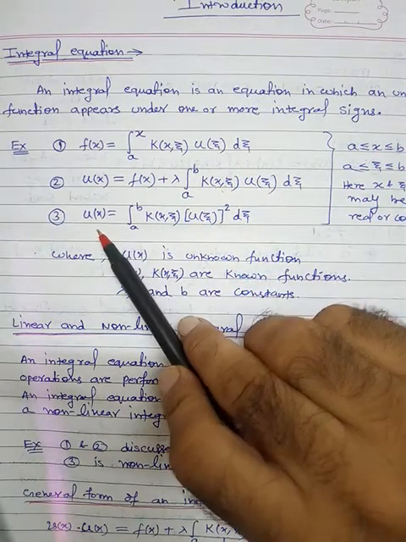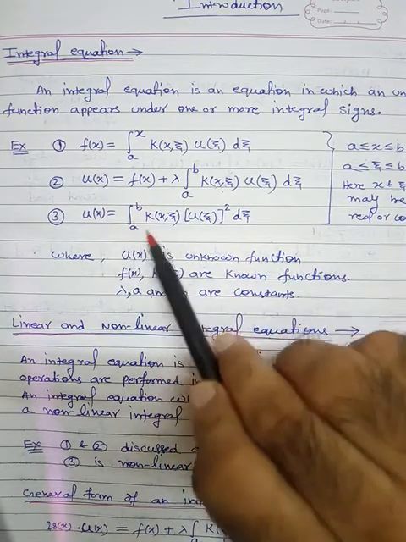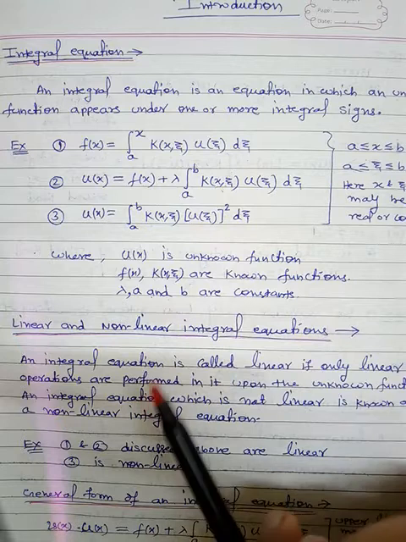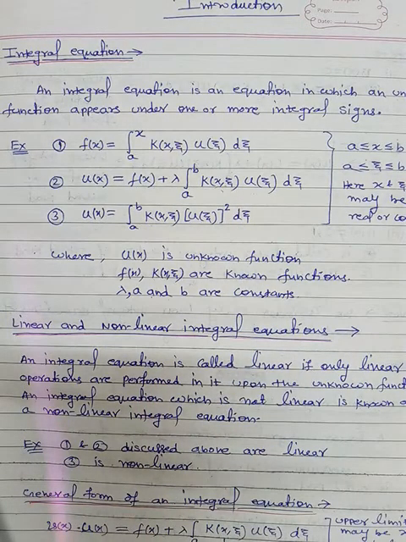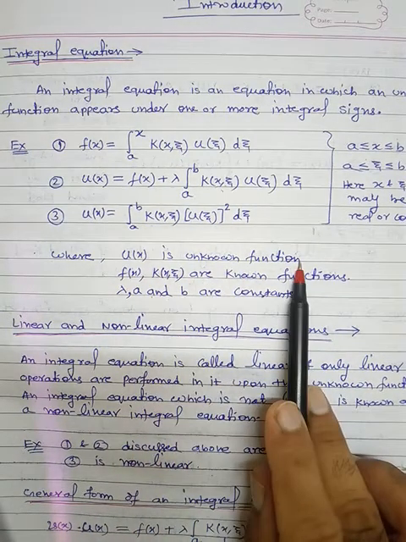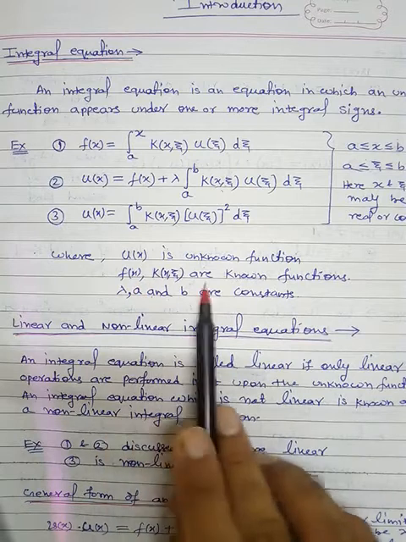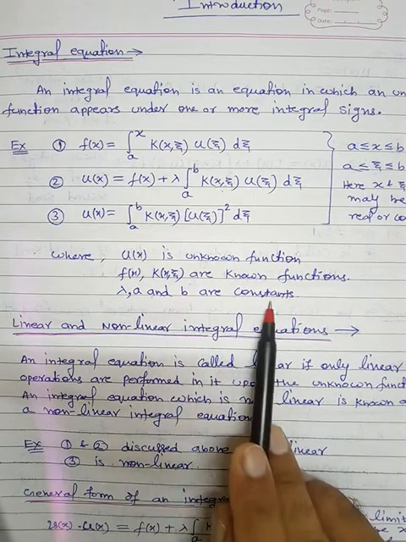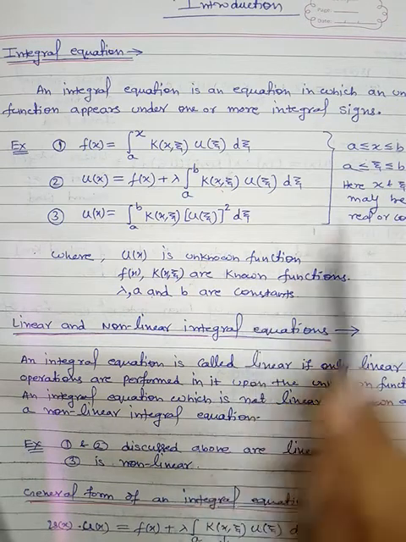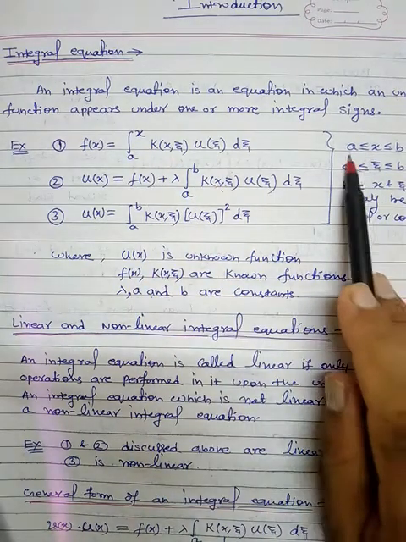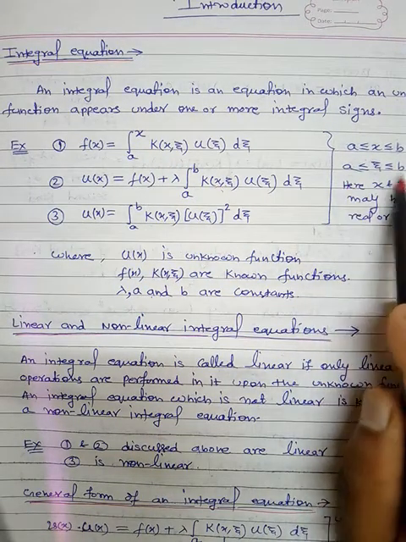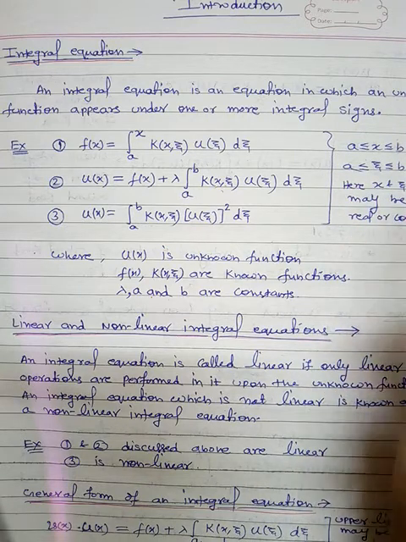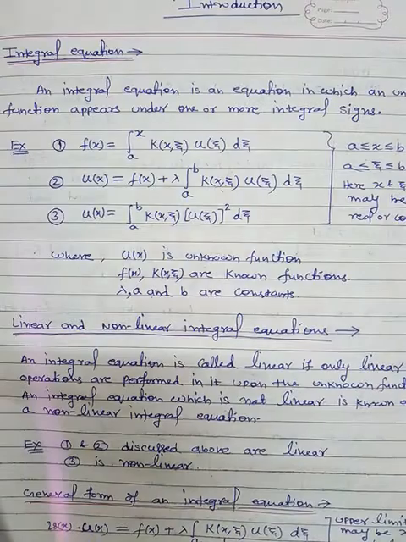In the third equation, u(x) is equal to the integral from a to b of K(x, ξ) times [u(ξ)] whole squared dξ. So here is the power. Here f(x) and K(x, ξ) are both known functions, and lambda, a and b are constants. And here x varies between a to b, ξ varies from a to b, and x and ξ may be real or complex numbers. So these are the integral equations.